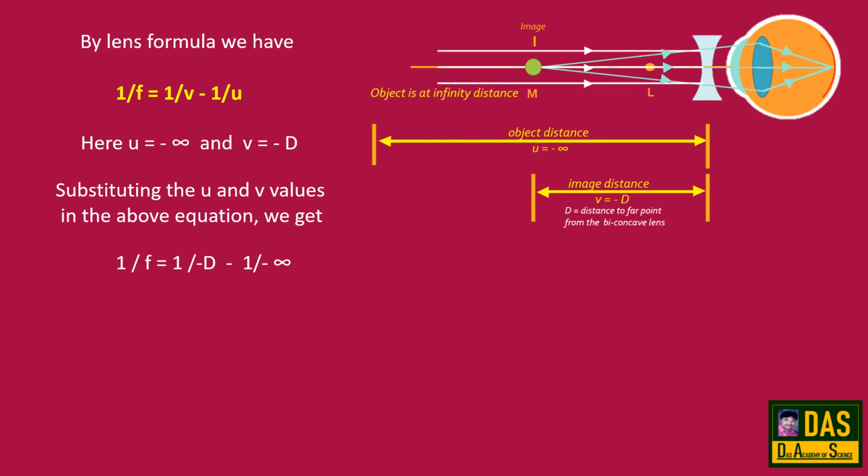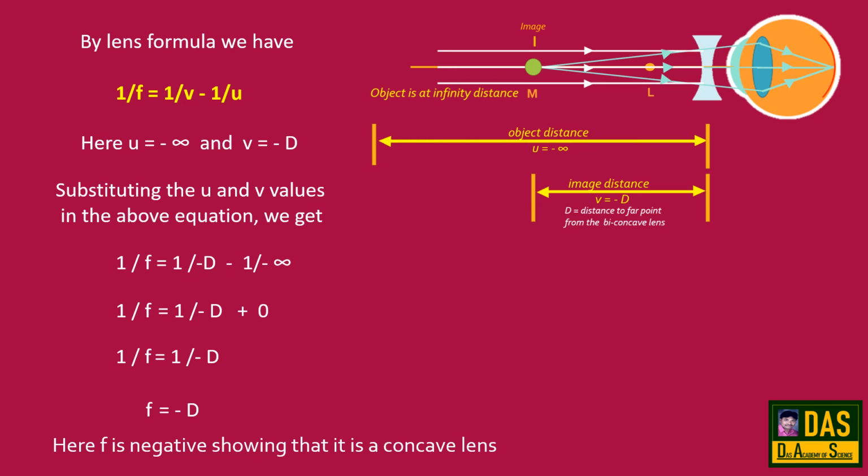Here 1 by infinity is 0, so 1 by f equal to 1 by minus D minus of minus 1 by infinity, which is plus 0. So 1 by f equal to 1 by minus D, that is nothing but f equal to minus D. Here f is negative, showing that it is a concave lens. So the focal length of the biconcave lens which is used to correct myopia is minus D.